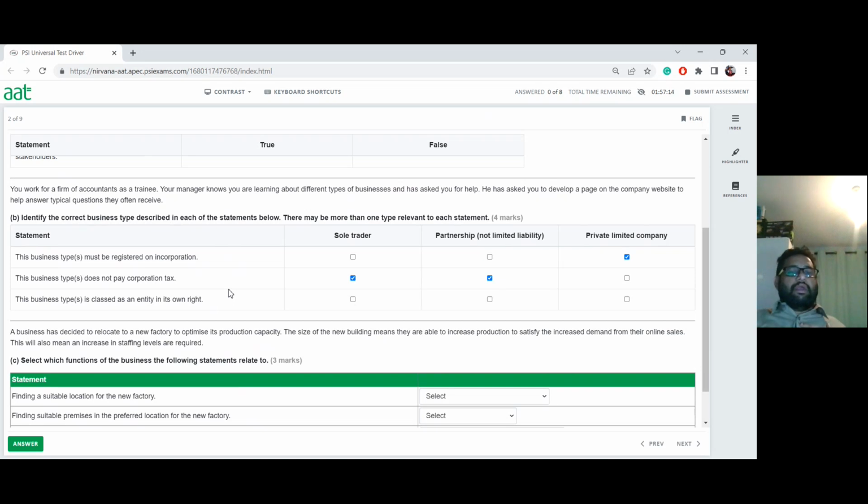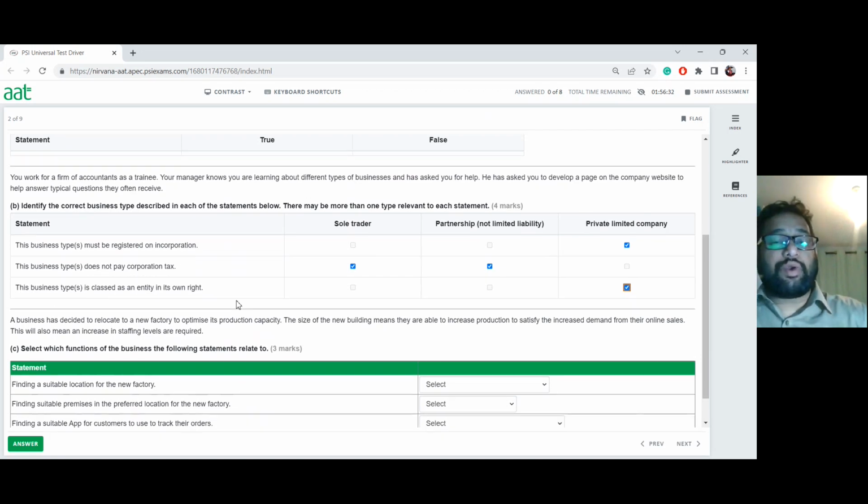If I look at a sole trader, the business is one thing and the owner is a separate one, so we call that a dual entity. But the private limited company will be classed as an entity in its own right, because it has no direct connection or liability towards its owners. The shareholders have limited liability towards the business's debt, only their investment. They lose their investment if the company goes bust. So this is an entity in its own right.